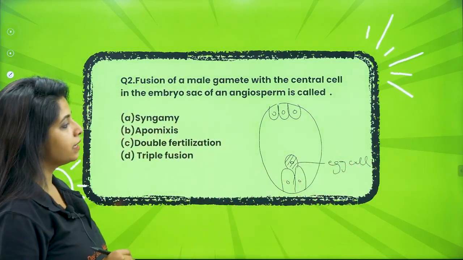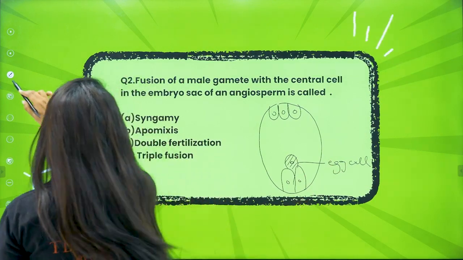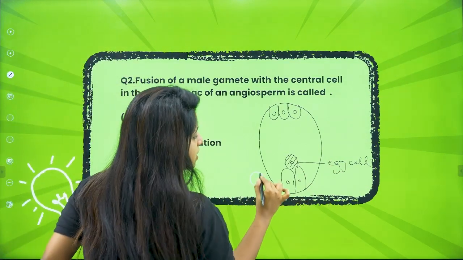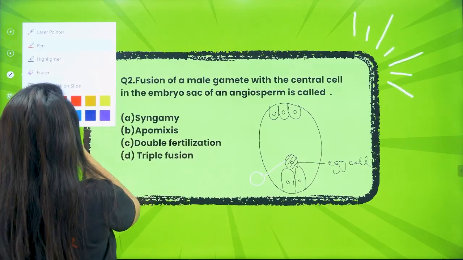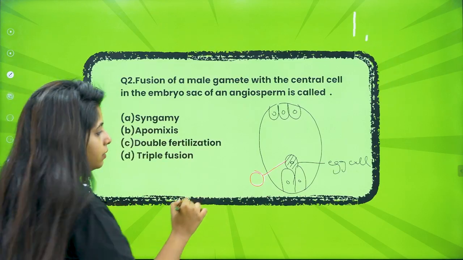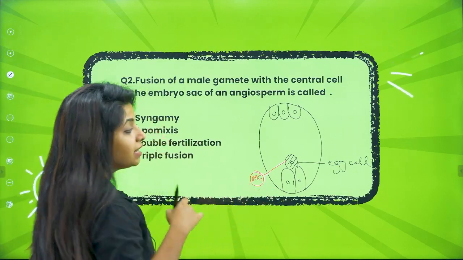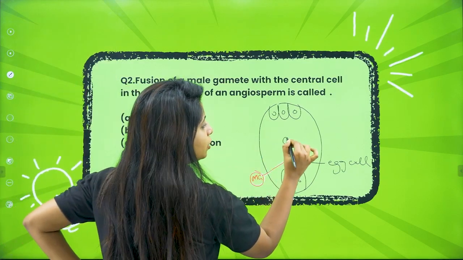Now 2 male gametes come to fuse. The 1 male gamete that comes initially will come and fuse with the egg cell. The next male gamete is going to fuse with something else over here.